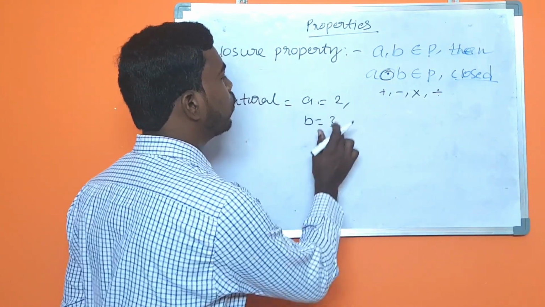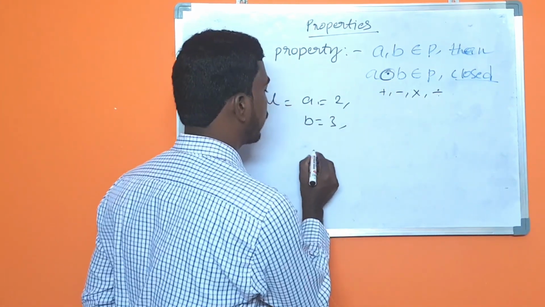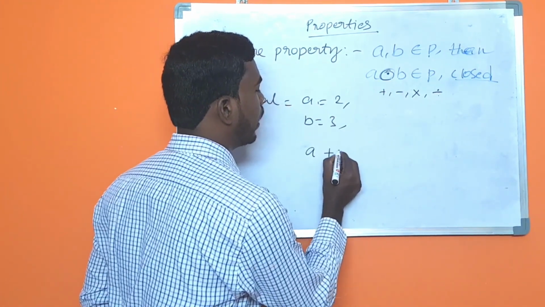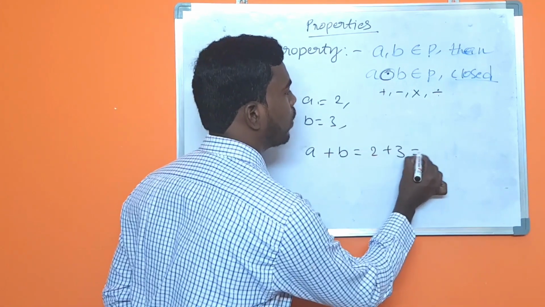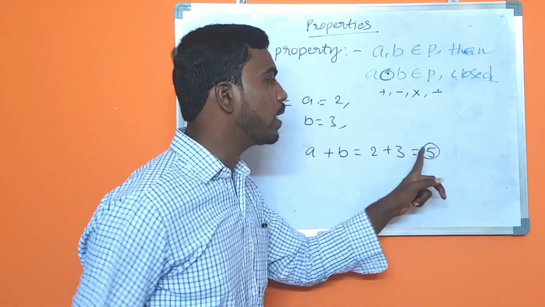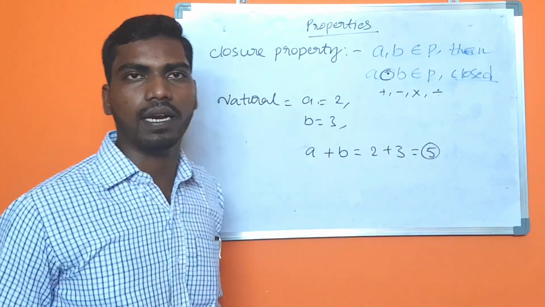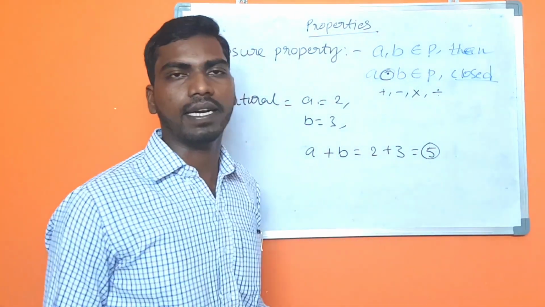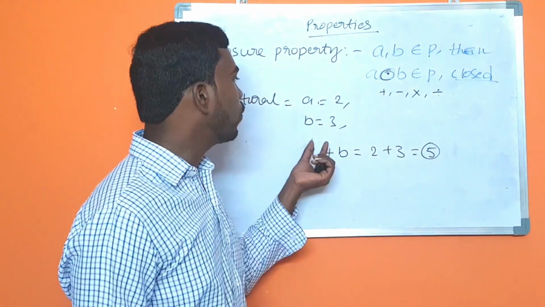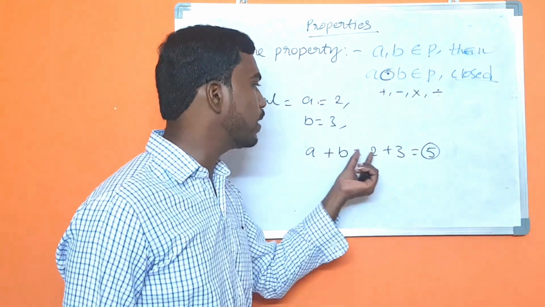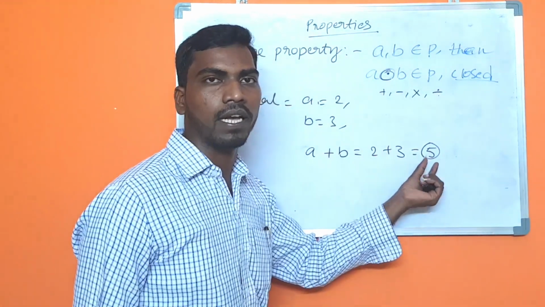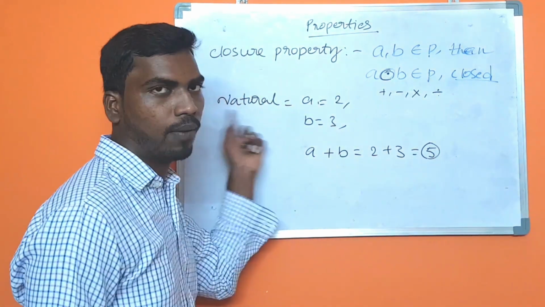Now here, 2 plus 3. Taking A plus B, like 2 plus 3 equal to 5. Does this number belong to natural numbers or not? Is the condition satisfied? Yes. So when A equal to 2 and B equal to 3 are added, the answer is 5, and it also belongs to natural numbers.